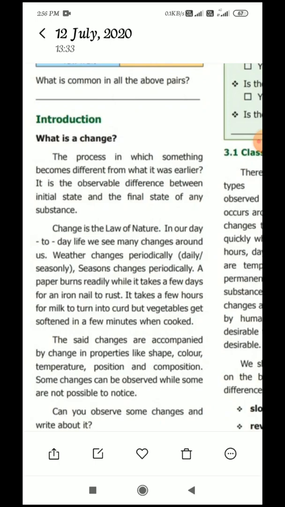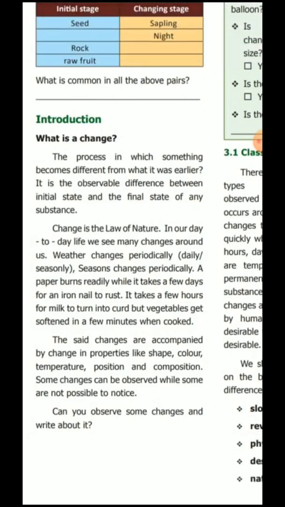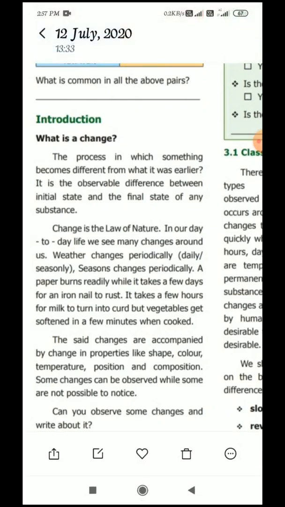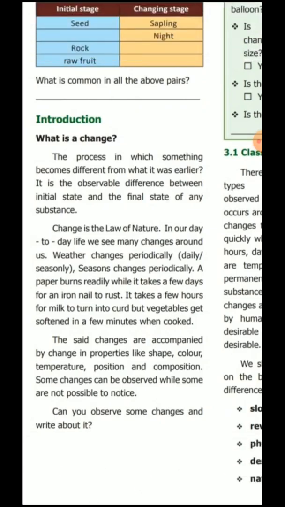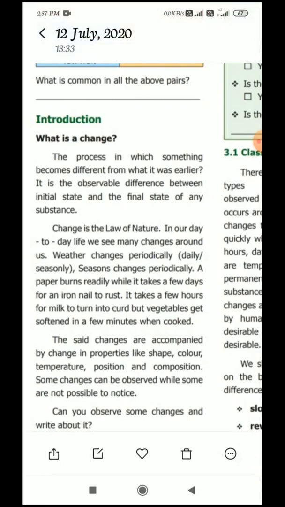From a small seed that we sow in the soil, the plant turns into a huge tree after some years. Yes or no? First you plant the seed in the soil, after that it becomes a small plant, then it becomes a huge tree. So this is the change happening in nature. So changes in properties like shape, color, temperature, position and composition also happen.